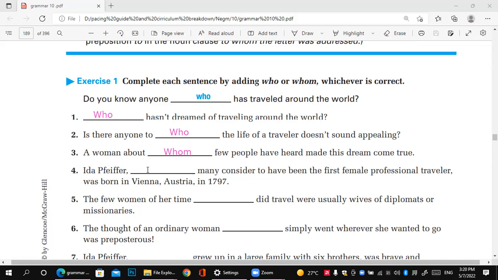So who, with a small letter. Okay, who many considered. Okay, number five: who did travel? Were usually wives of diplomats or missionaries.